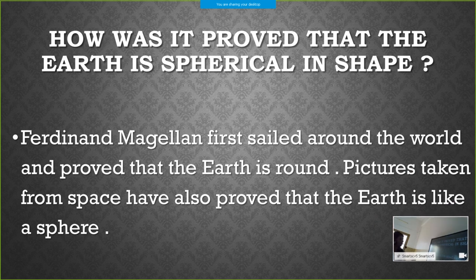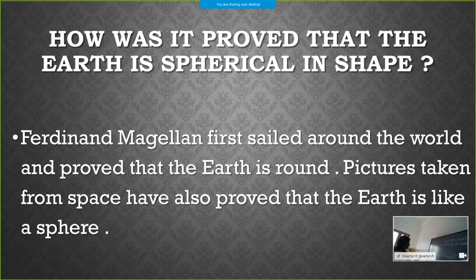How was it proved that the earth is spherical in shape? Answer is, Ferdinand Magellan first sailed around the world and proved that the earth is round. Pictures taken from space have also proved that the earth is like a sphere.